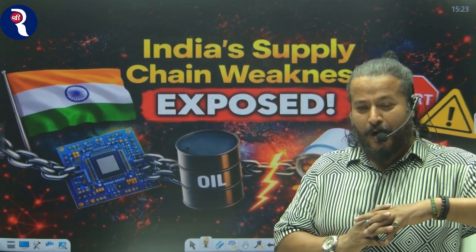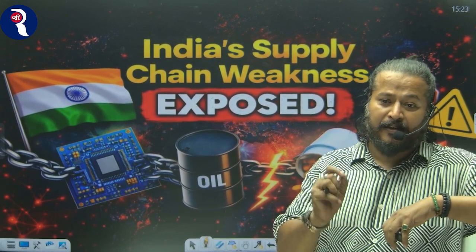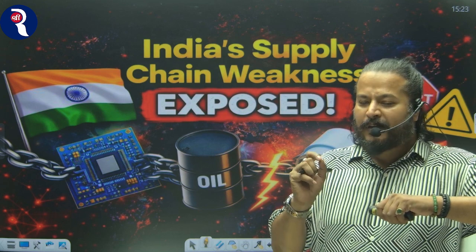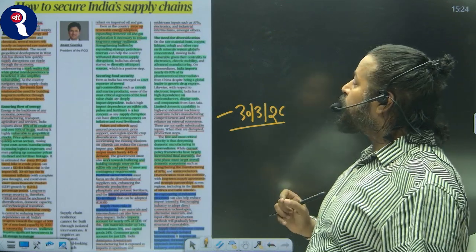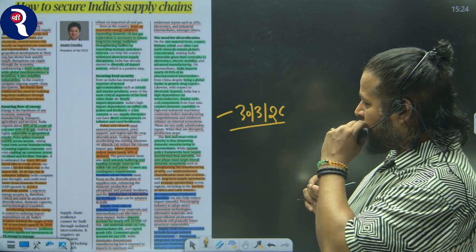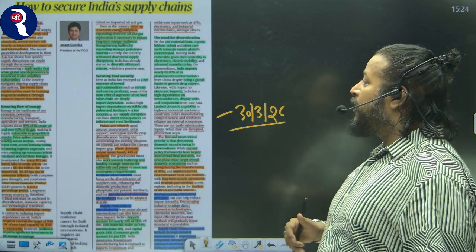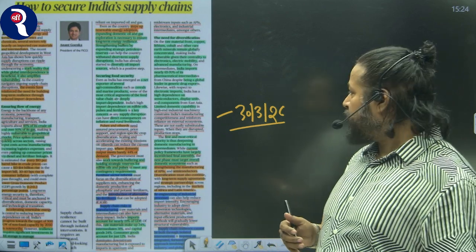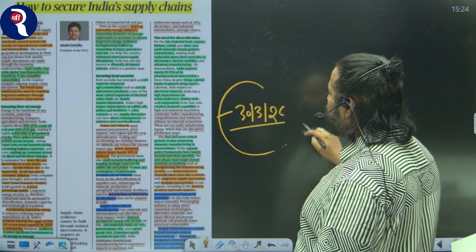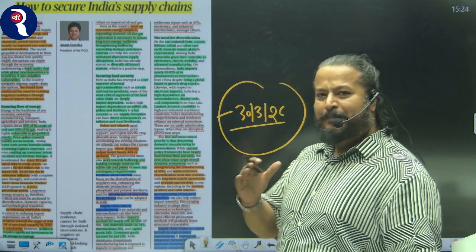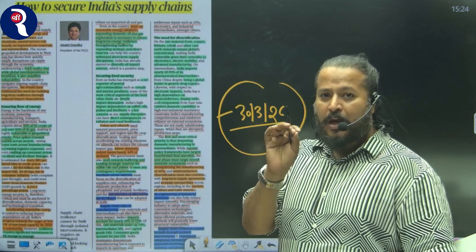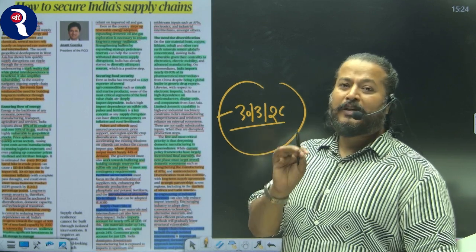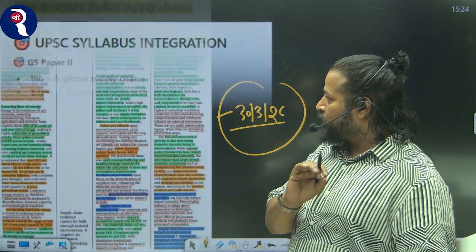My name is Shashank Roy, and this is another article, India's supply chain weakness exposed. This is coming from The Hindu article, How to Secure India's Supply Chain, written by Anand Goenka, President of the Federation of Indian Chambers of Commerce, and published in The Hindu on 30th of March. I have expanded this editorial into a standalone topic, which will give you every piece of information that you need related to supply chain. So here it is.